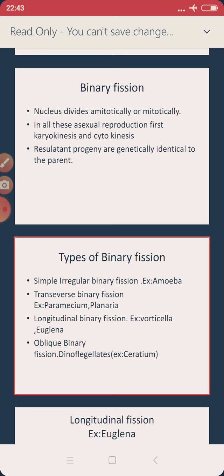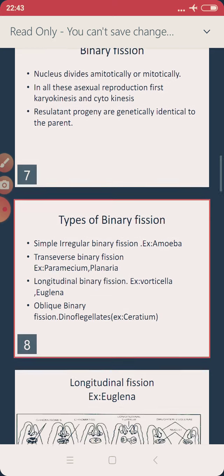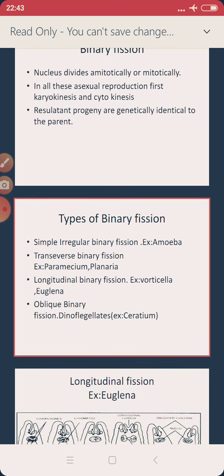The resultant progeny or offspring are genetically identical to the parent. Why? Because the same parent itself divides into two offspring. As a single parent is involved, there is no variation. It will be exactly identical to the parent.